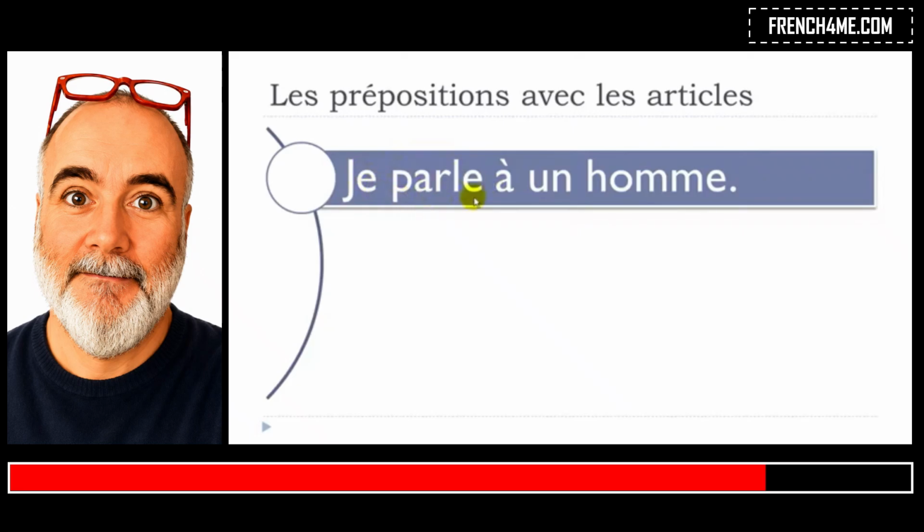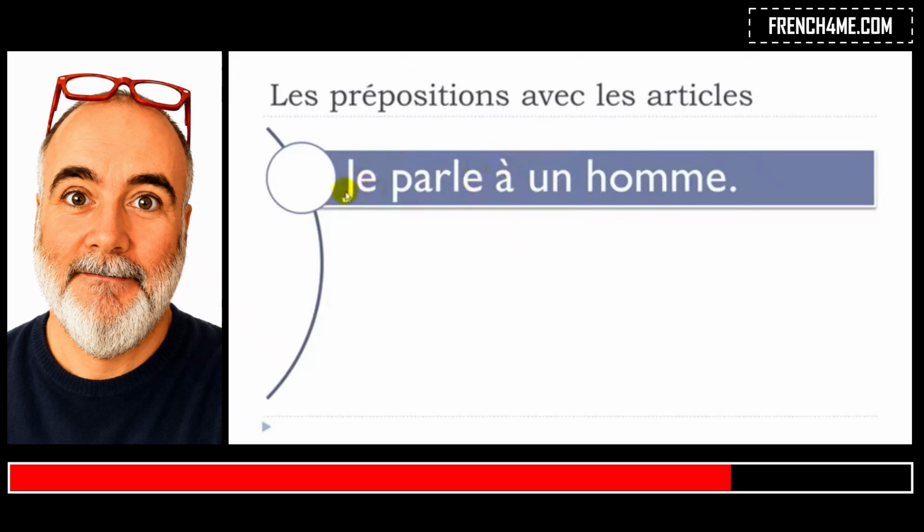You can use it with the preposition à, to talk to. Okay, and it's also possible to use it with the preposition de, to talk about something. Okay, so that's the reason why I wanted to use this verb, just to show you that basically it's possible to use two prepositions if you want to express something different, and then just to see how it will change if you put an article after that.